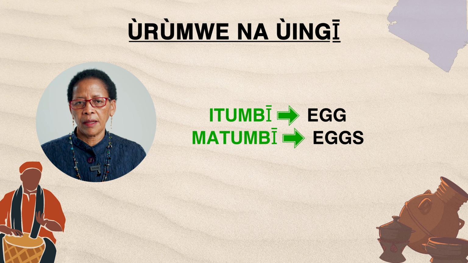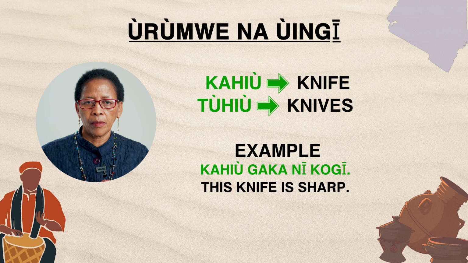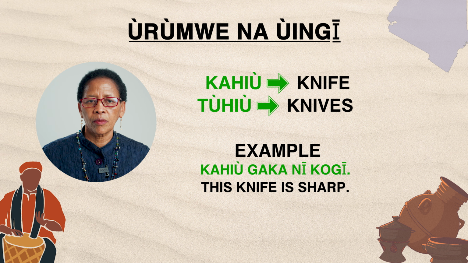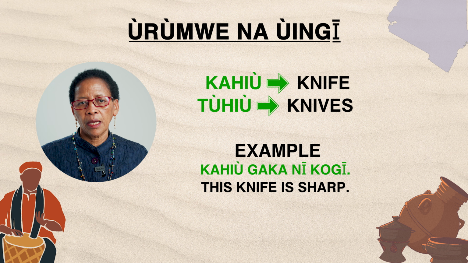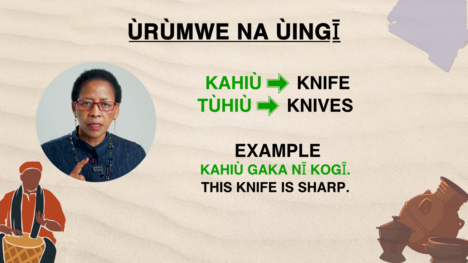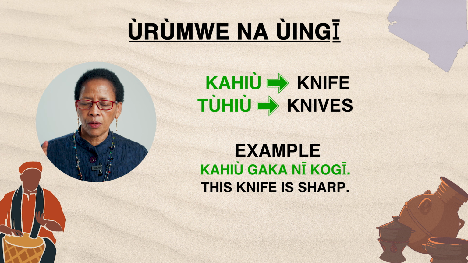Itumbĩ, an egg. Then when there are many, matumbĩ. Then you have a knife. Kahiũ, kahiũ. When there are many, you say tũhiũ, tũhiũ. You have an example like kahiũ gaka nĩ kogĩ. This knife is sharp. Kahiũ gaka nĩ kogĩ.